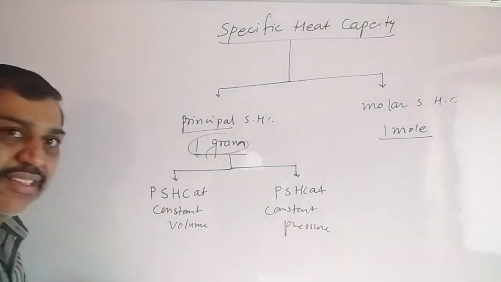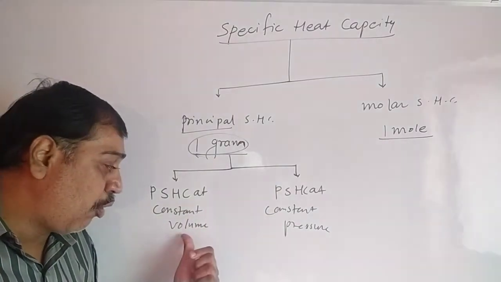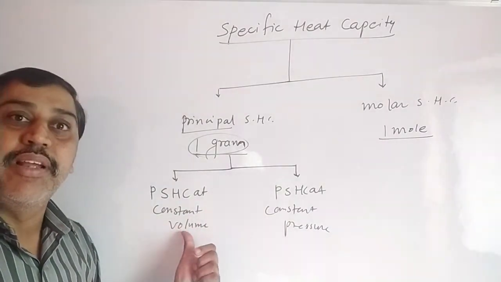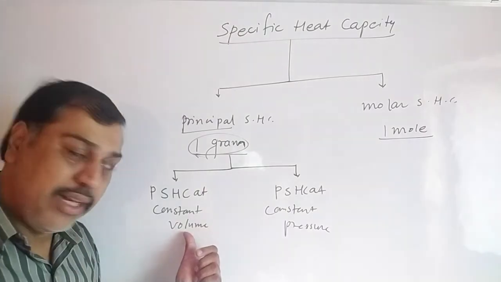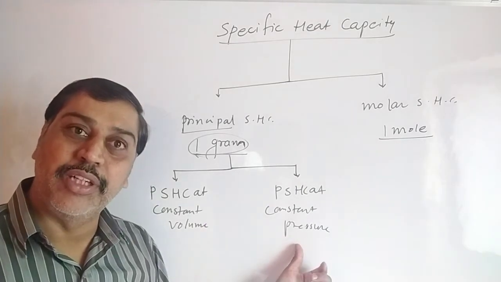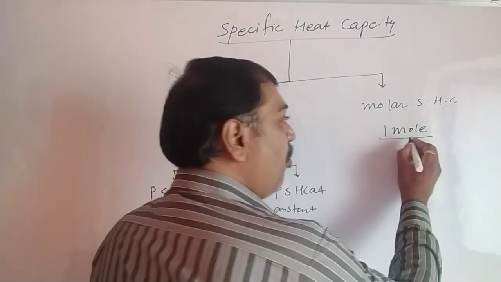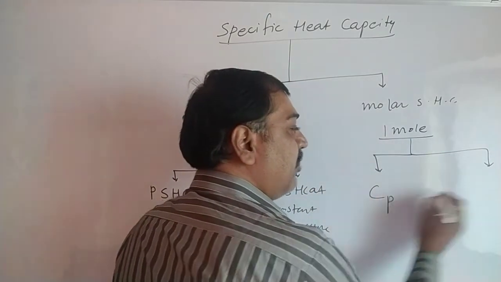What does it mean? Simple thing. Again the same heat is supplied, but while supplying the heat, if the volume is constant, it is said to be principal specific heat at constant volume. While supplying that heat, if the pressure is constant, it is said to be principal specific heat capacity at constant pressure. Same thing here for the molar specific heat, at constant pressure and at constant volume.